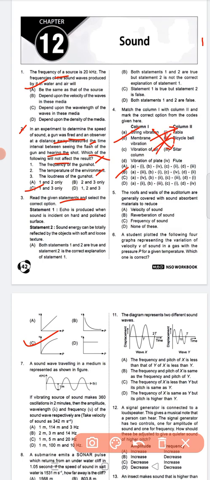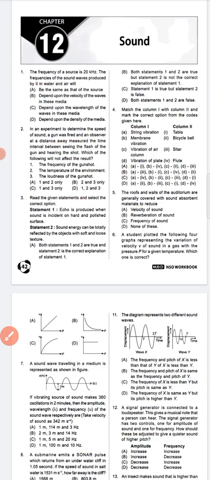Okay. So question number 5: the roofs and the walls of the auditorium are generally covered with sound absorbent materials to reduce reverberation of the sound. Question number 5, option B is the correct answer.